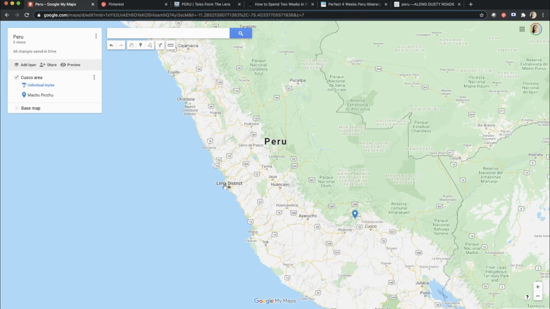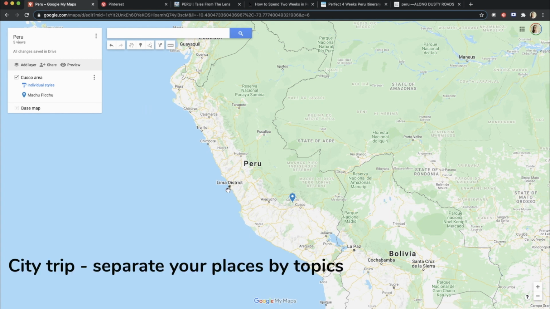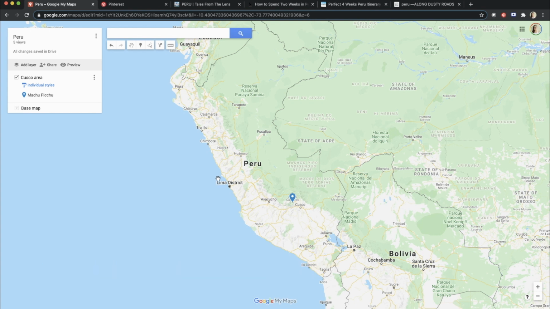I think I also create a layer for Lima district and maybe for the seaside, and I will see later what else. But if you're planning to visit only a city, it's easier to separate your layers by topics, like natural sites, historical places, contemporary architecture, restaurants. Everything depends on your interest.